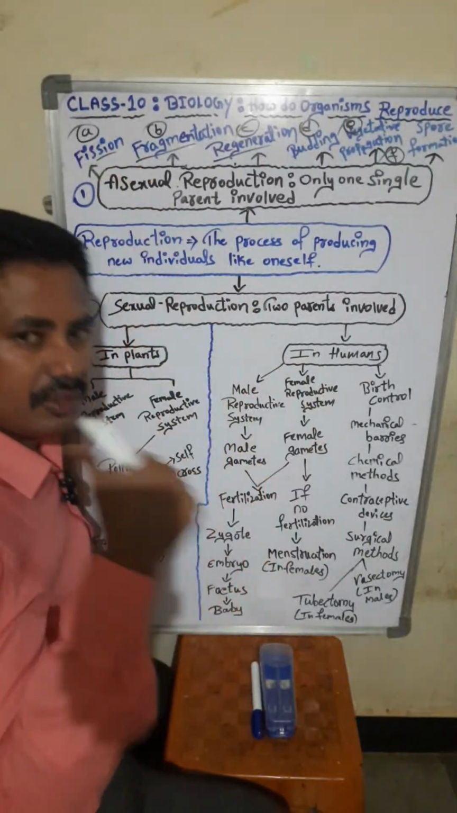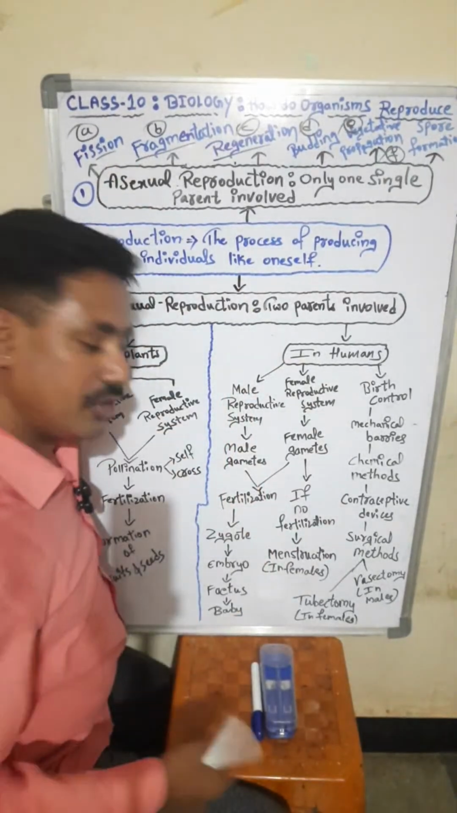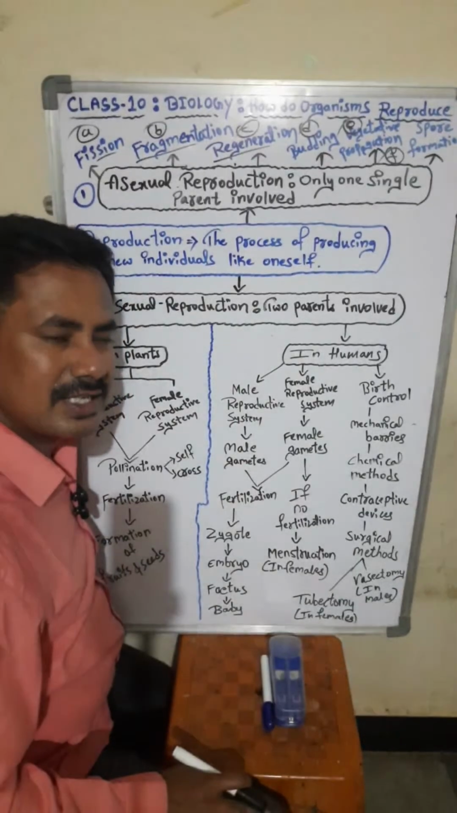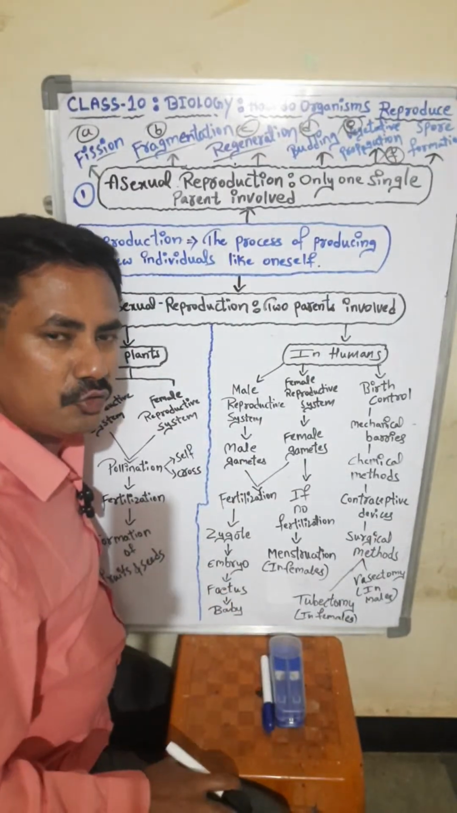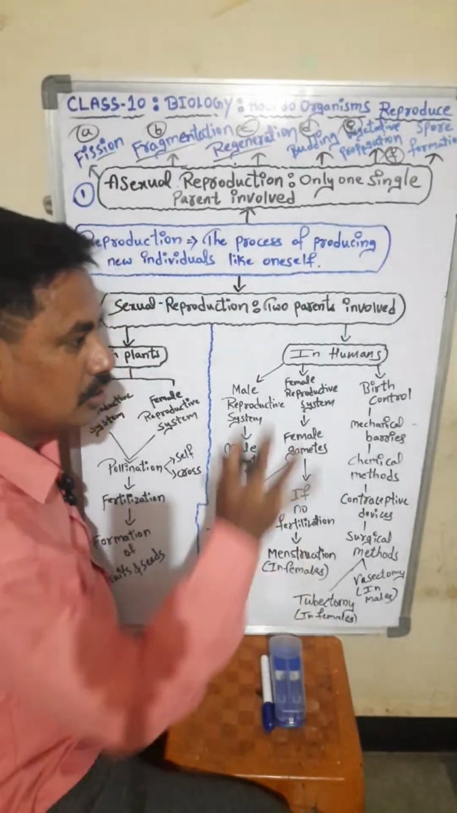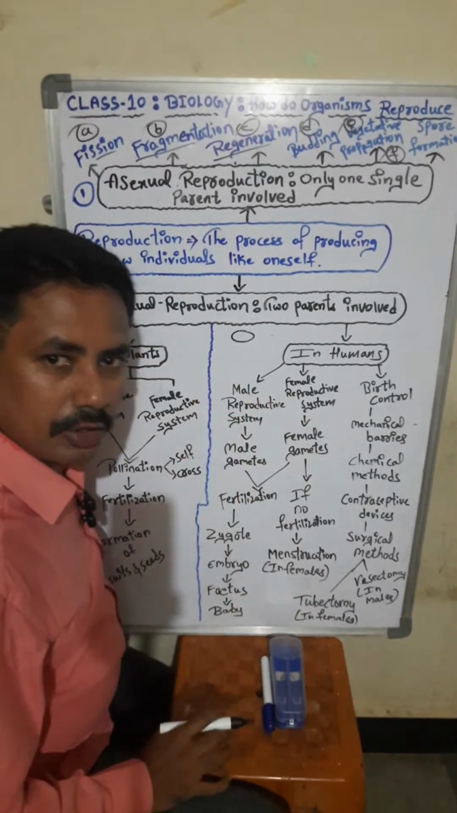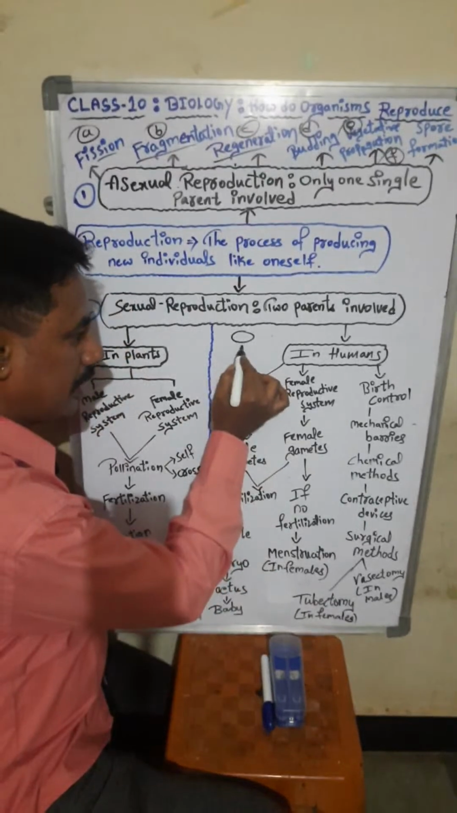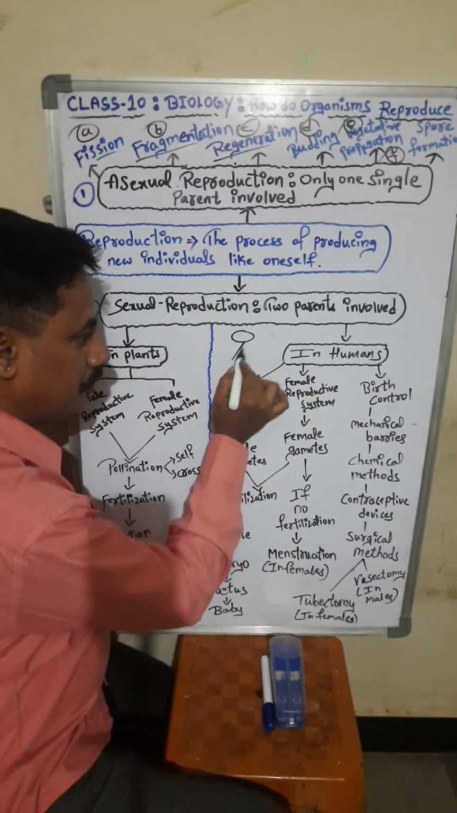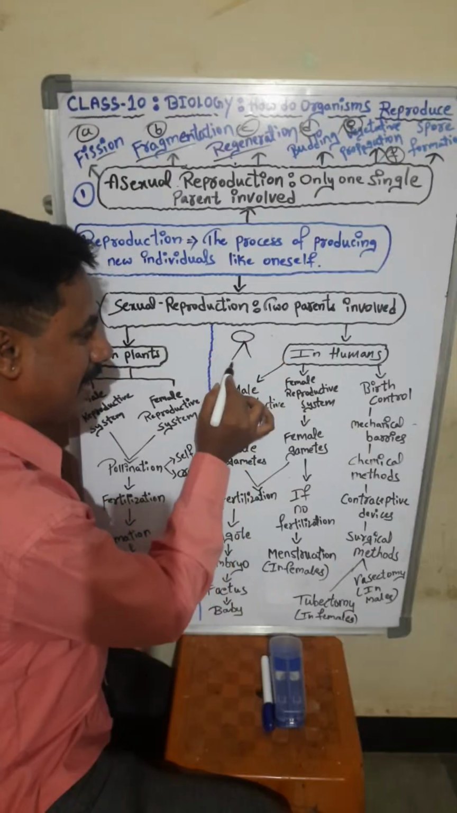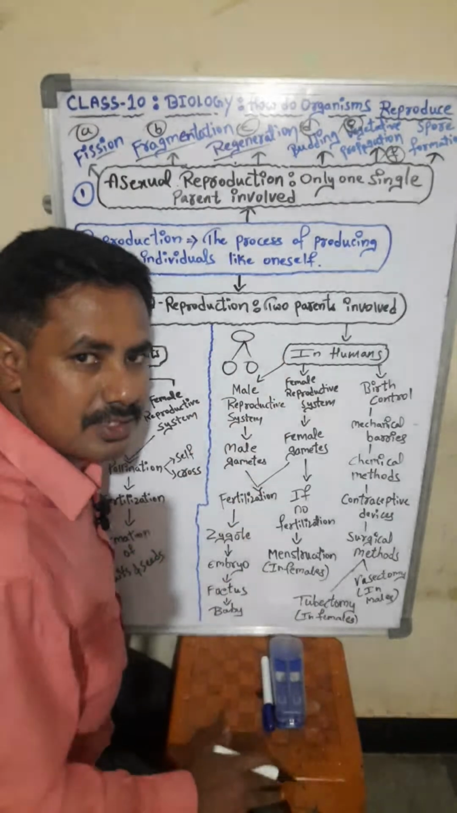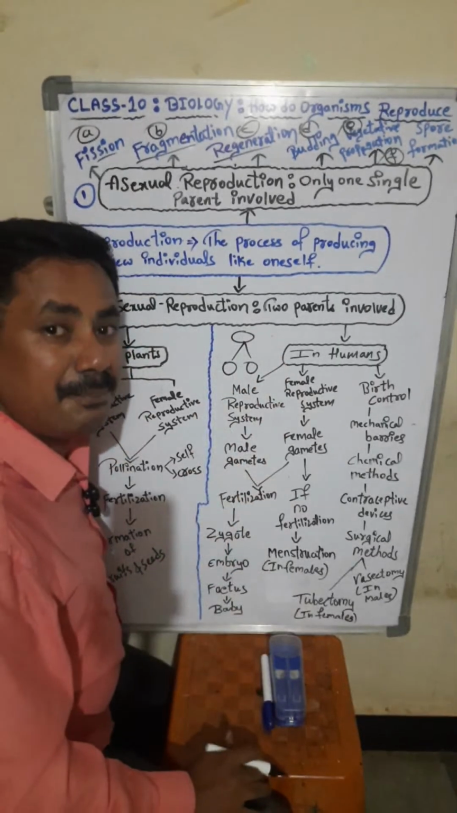Fission. What do you mean by fission? Fission is nothing but, students, I will tell you easily just for the introduction purpose. One organism is there. The one organism will divide and it will become two organisms. This is called binary fission.